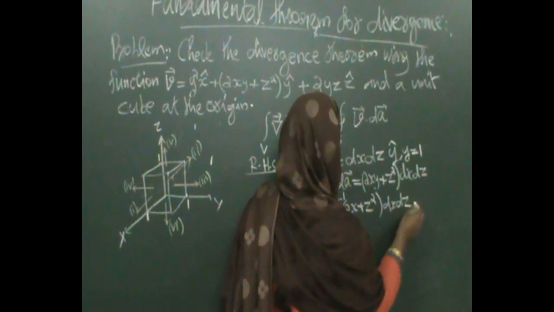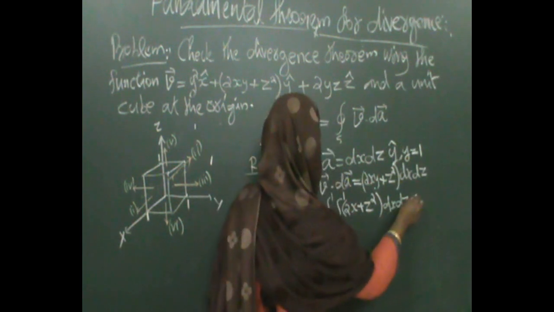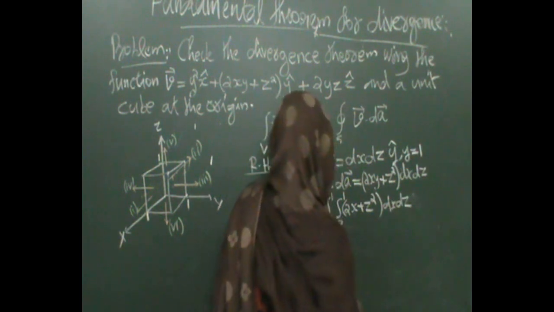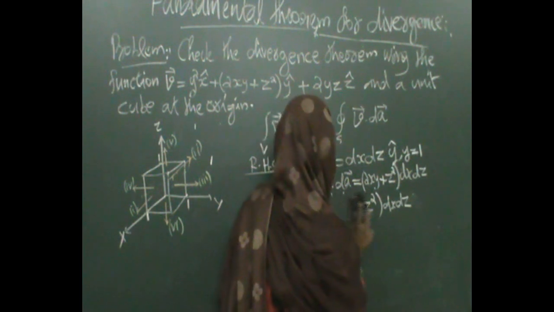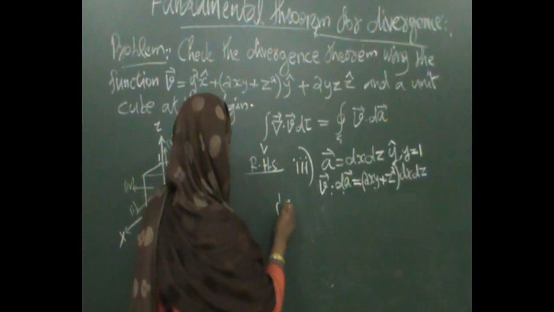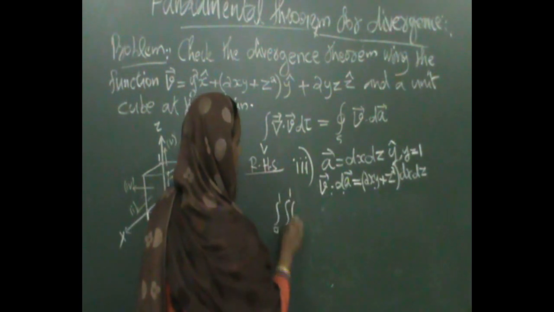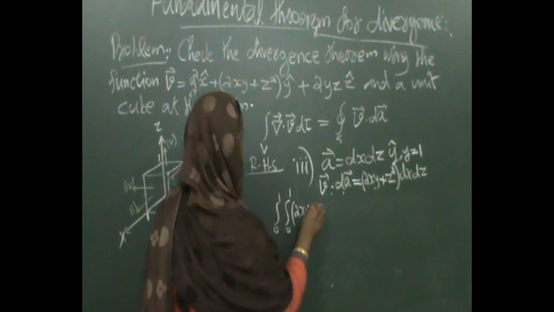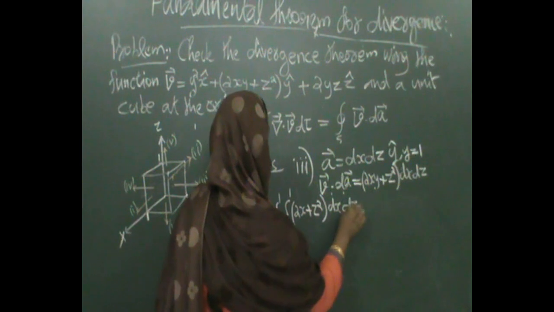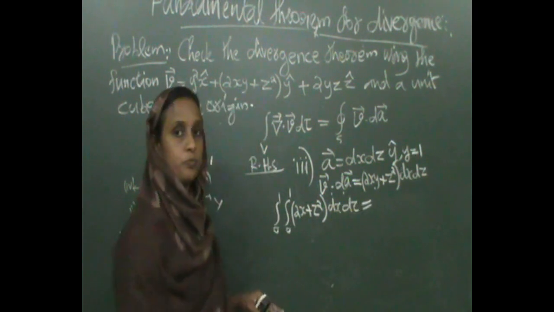This is equal to, you can write here, from here, 0 to 1, 0 to 1, (2xy plus z square) dx dz equal to.